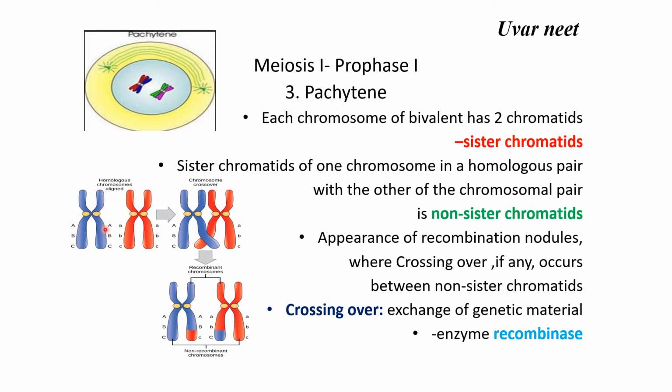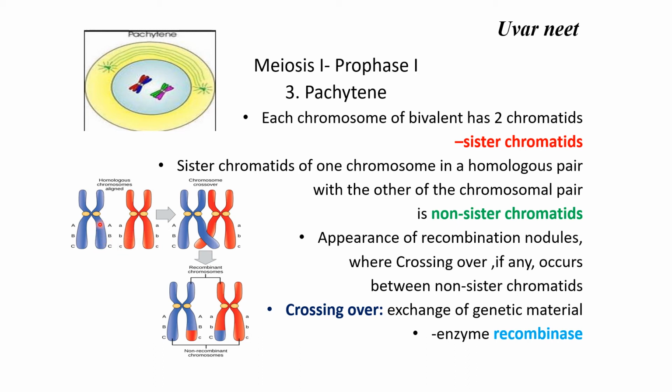So if you take this chromatid, this is the sister chromatid of this chromosome, and this chromatid, we call them together the non-sister chromatids. Now, between the non-sister chromatids, we come across the appearance of recombination nodules, where crossing over, if any, not always, if at all a crossing over takes place, it occurs between the 2 non-sister chromatids.